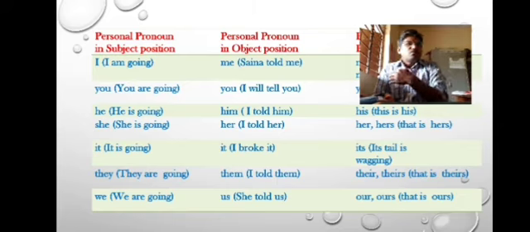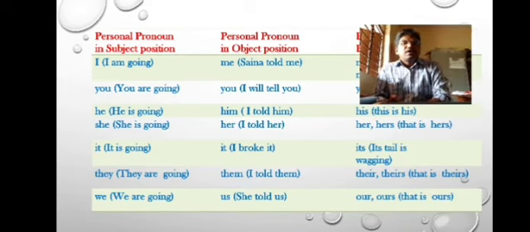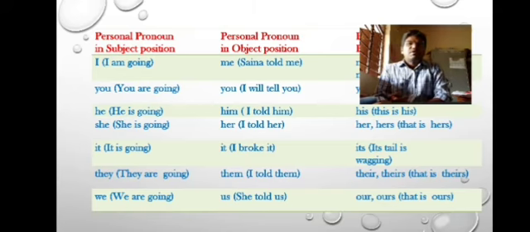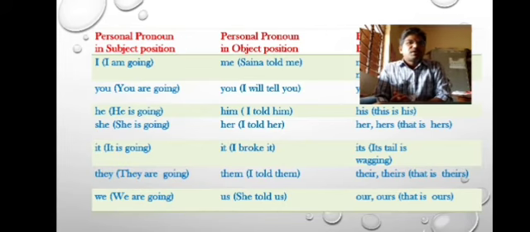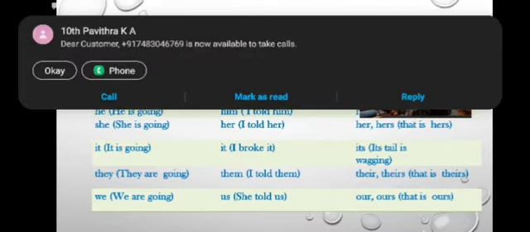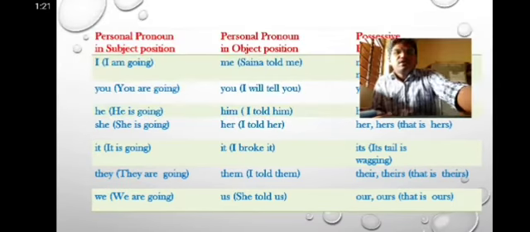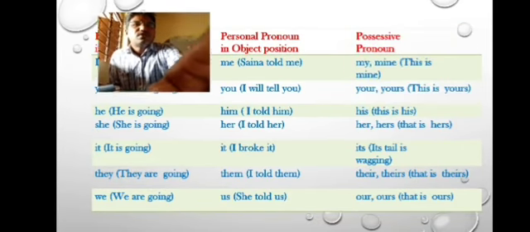I, we both are first person subject pronouns. You is a second person subject pronoun. He, she, it, they, these are the third person subject pronouns. In the same way, objective pronouns: me, you, him, her, it, them, us. These are all objective pronouns.